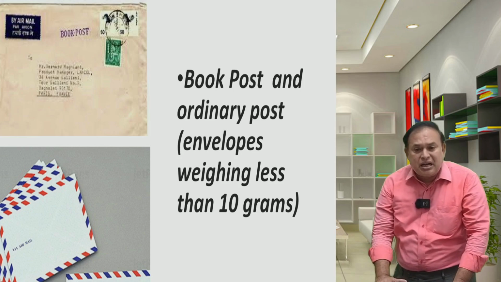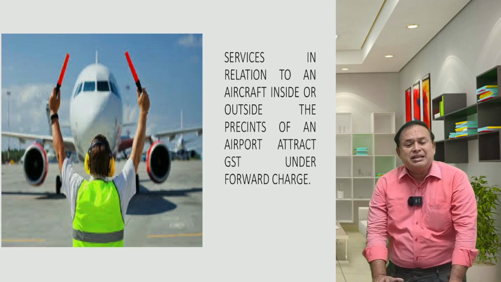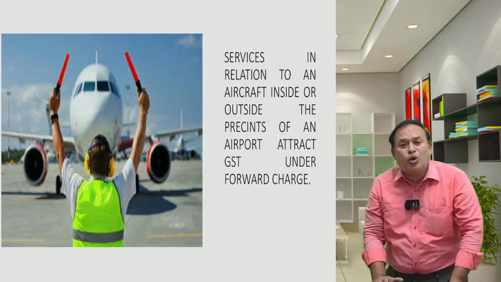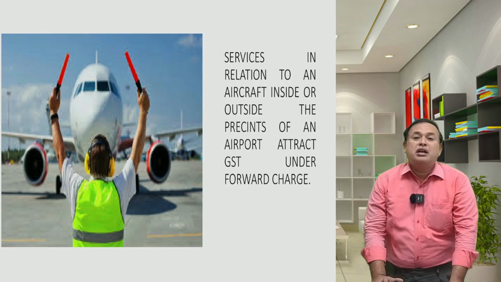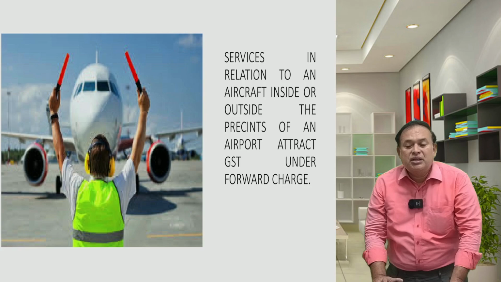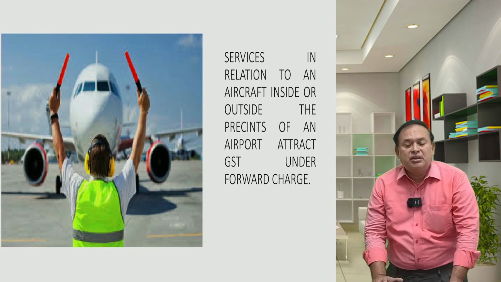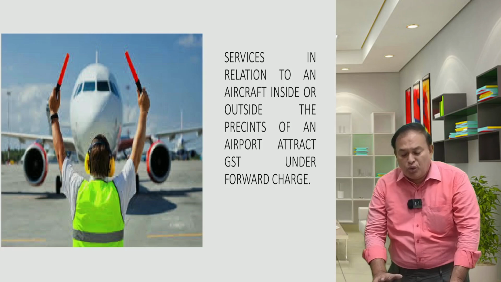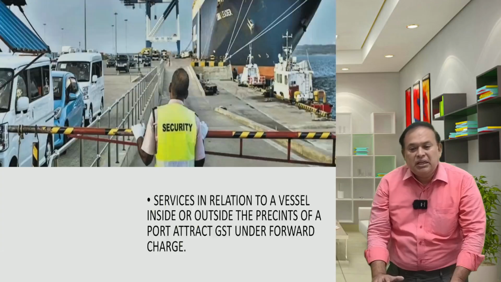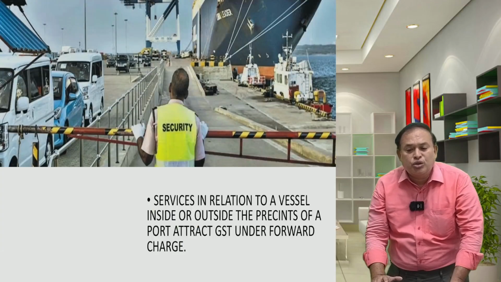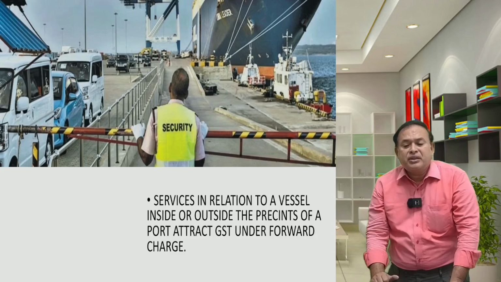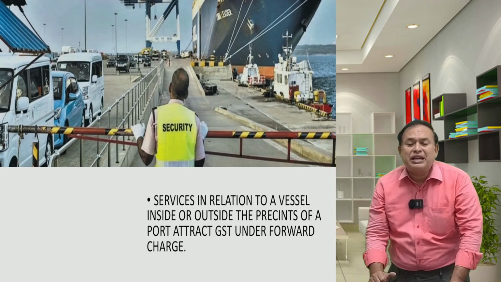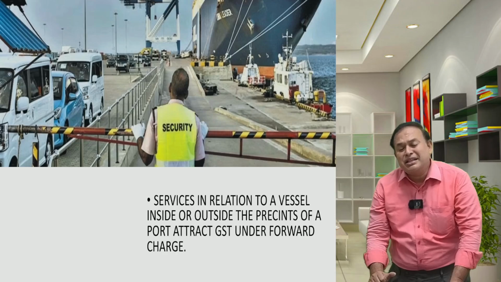Likewise, service offered by the central government, state government, or union territory, or the local authority, being a government or local authority, in relation to a vessel inside or outside the precinct of an airport, forward charge. Supplier is only liable to pay GST. No exemption at all. Service in relation to a vessel inside or outside of the precinct of an airport attracts GST under forward charge.